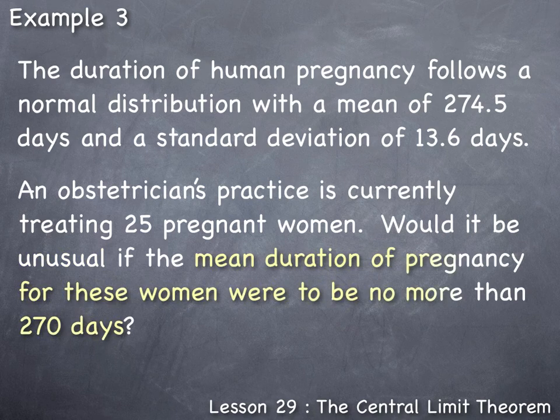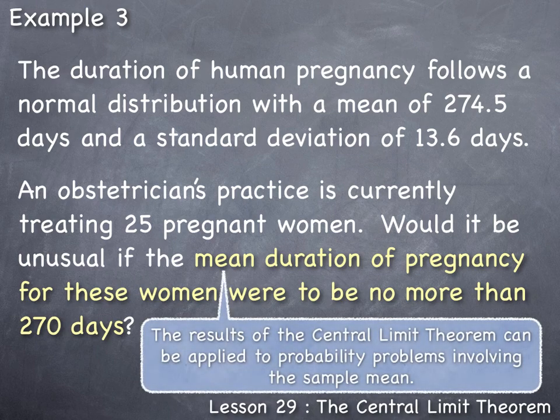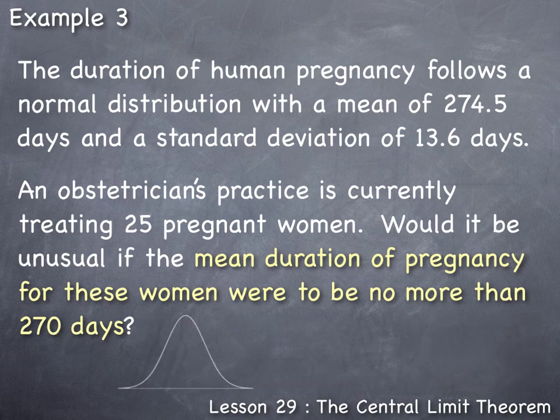The event in question here is if the mean duration of pregnancy for these women were to be no more than 270 days. So this problem involves the mean, or x bar, for these 25 pregnant women. The results of the central limit theorem can be applied to probability problems involving the sample mean. So the results are that the sample mean, x bar, follows an approximate normal distribution, where the mean is the same as the mean in the population, and the standard deviation is the standard deviation from the population divided by the square root of n, the sample size.